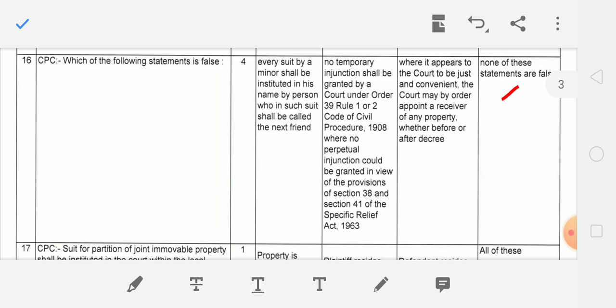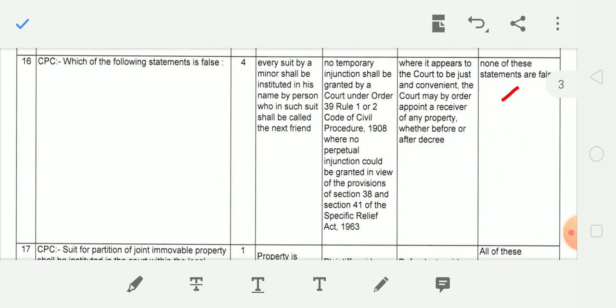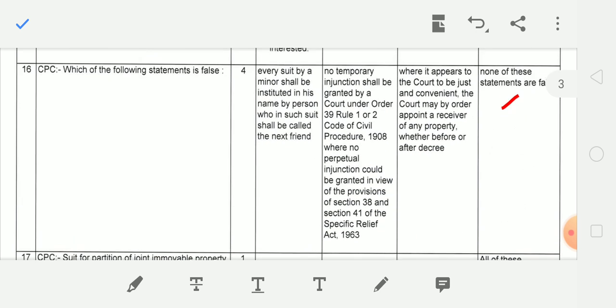CPC where no perpetual injunction could be granted in view of the provision of Section 38 and Section 41, Special Relief Act 1963. And third is where it appears to the court to be just and convenient, the court may by order appoint a receiver of any property whether before or after the decree. And all these 3 statements are correct, so none of these are false.